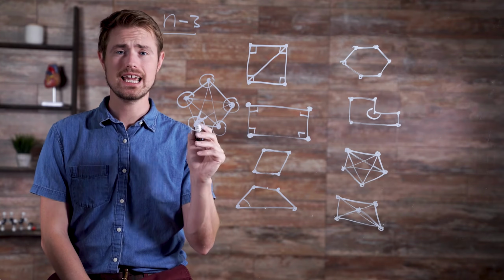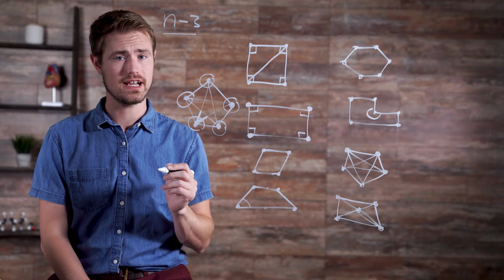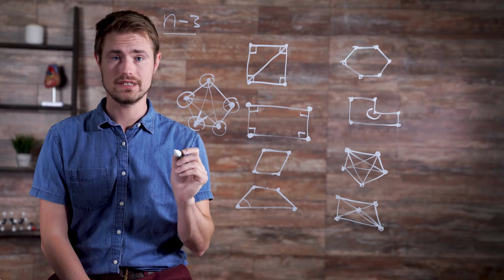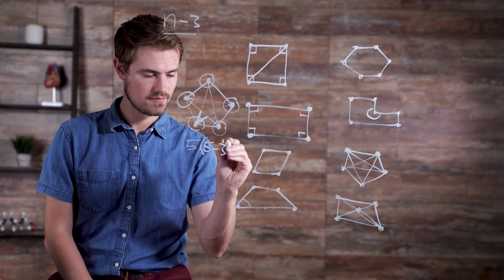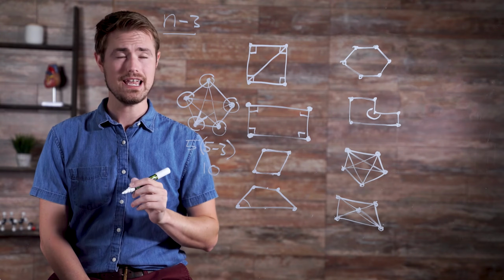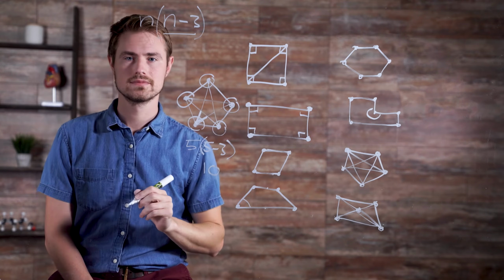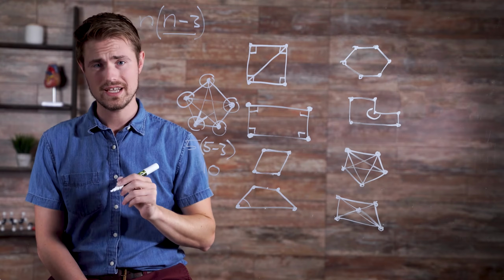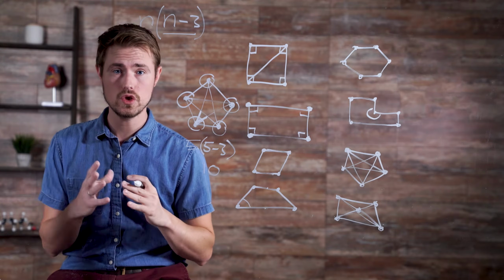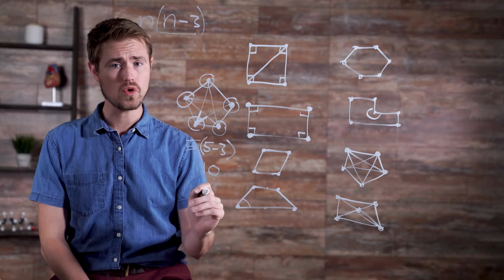Now each vertex has the same number of diagonals connecting to it, so in this case we can see that the total number of diagonal connections to vertices is 5 times 5 minus 3, which is equal to 10. In general, we can say the total number of diagonal connections is n times n minus 3. When we figure out this total, though, we are counting each diagonal twice because diagonals have 2 endpoints. In order to figure out the number of unique diagonals, we need to divide our total by 2.